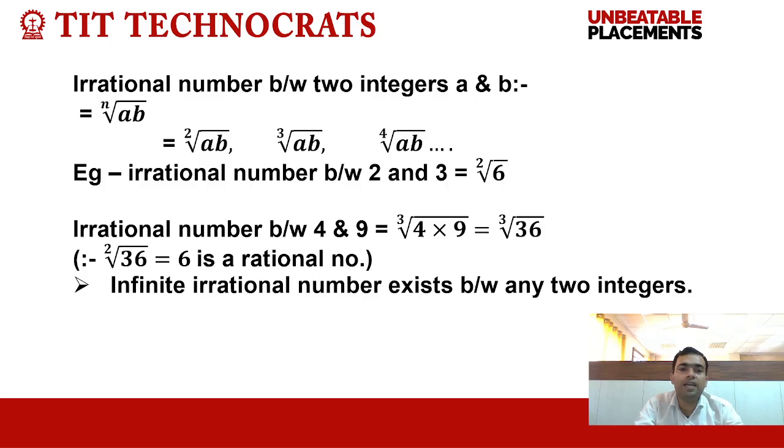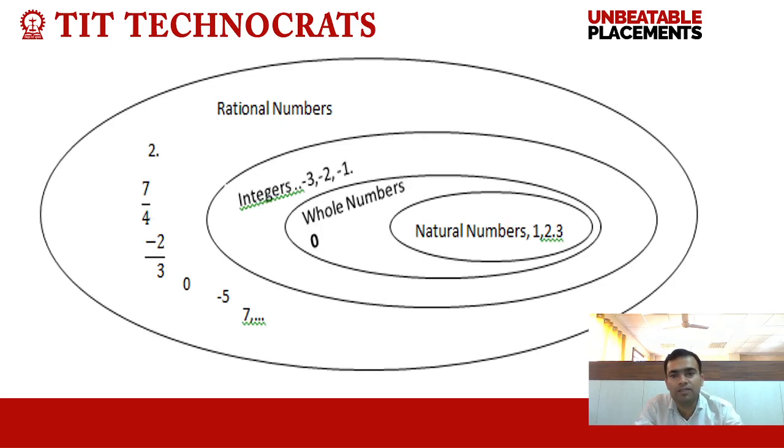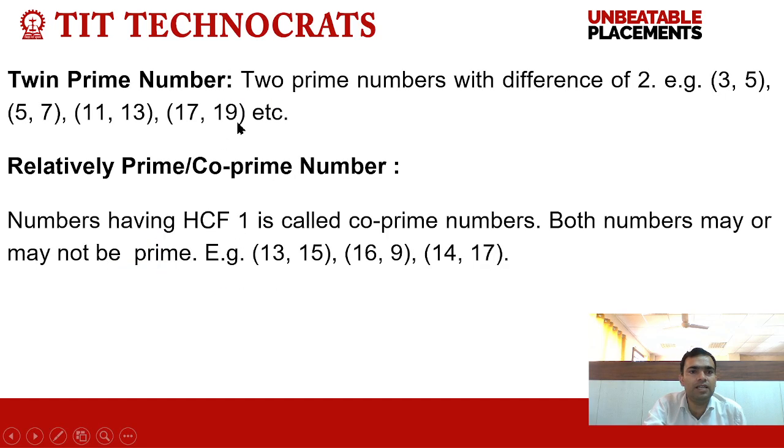So there are infinite irrational numbers existing between any two integers, and also there are infinite rational numbers between any two integers. So further we can conclude that 1, 2, 3, 4 are called natural numbers, and if we add 0 in this group we will get whole numbers. Now if we add negative integers in this group we will get integers, and further if we include fractions in this group we will get rational numbers. I hope it is clear to everyone.